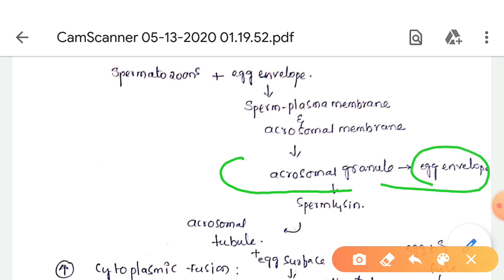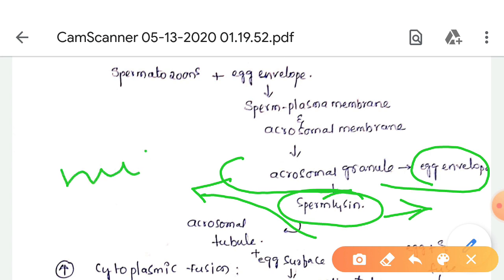The granules contain sperm lysin, which dissolves the egg envelope. Then the acrosomal membrane near the nucleus grows towards the egg surface as a thin tube, called the acrosomal tube.